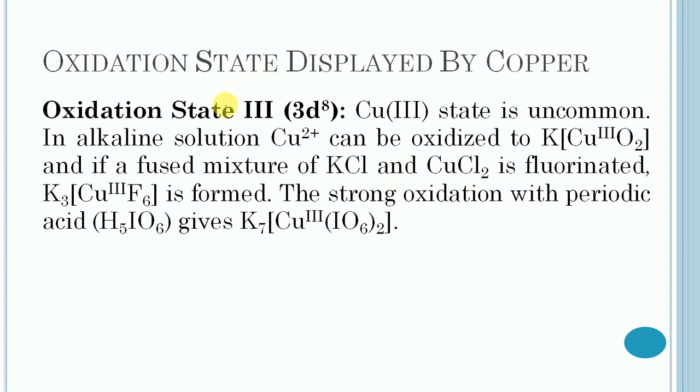Then the last oxidation state, that is 3, and copper in this state is a d8 system. Copper 3 state is uncommon.